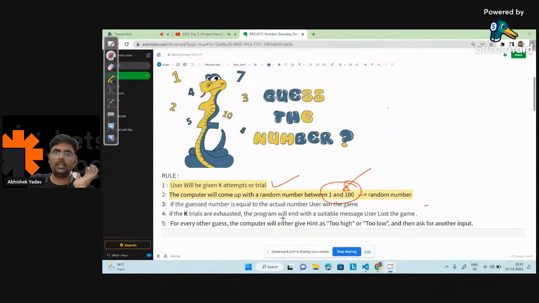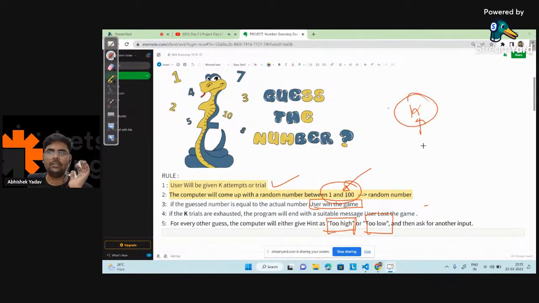So here, if you have guessed the correct number, you should get that you won the game, right? And if you're not able to guess the correct number, then you should print either too high or too low, depending on the number you have entered. After that, if you are not able to guess the number within k attempts, what you should get? You should get user lost the game.